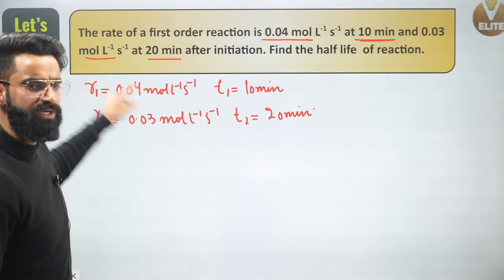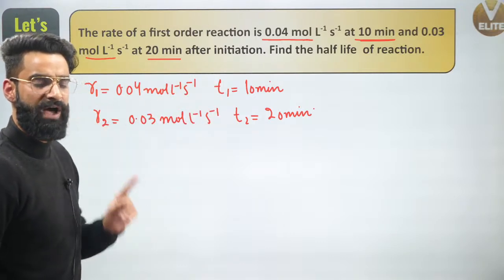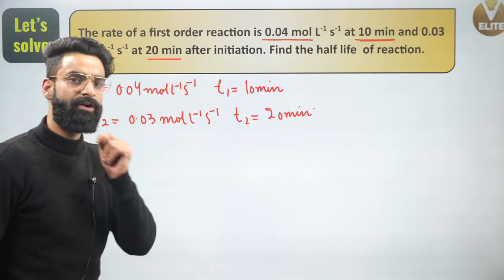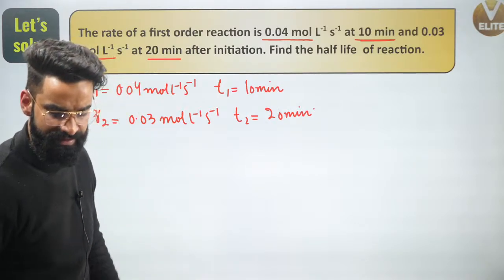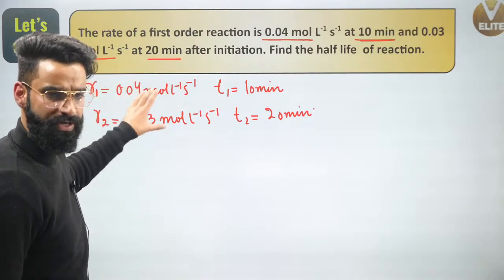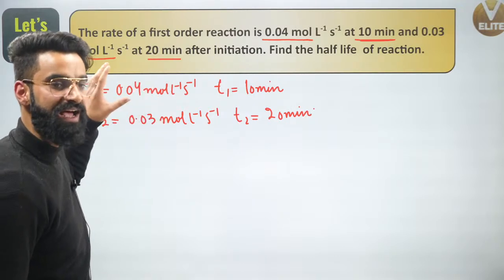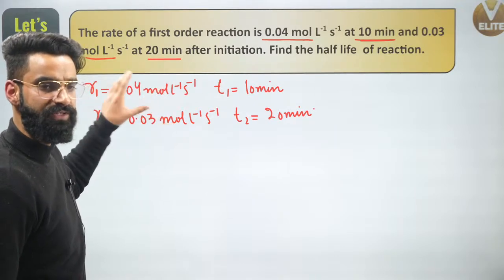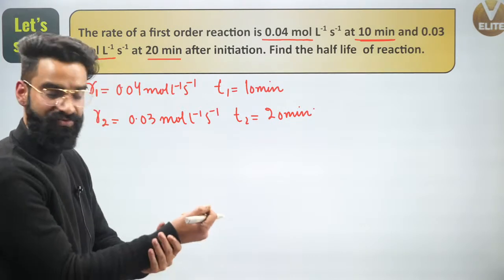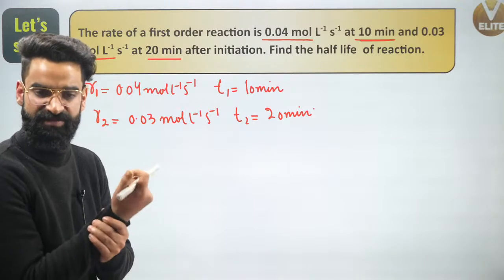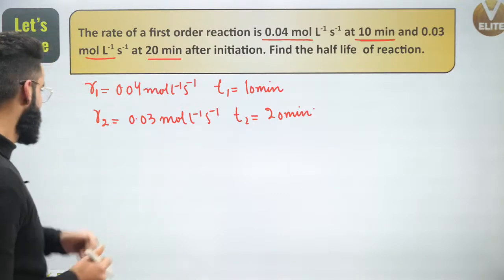I'm first of all given two different rates at two different times. In order to calculate the half-life of the first order reaction, I should know the rate constant value. So my first step is calculating the rate constant for the first order reaction. Then after getting the rate constant, I can simply apply that value in the half-life expression and we'll be done with the question. Now people, have a look.